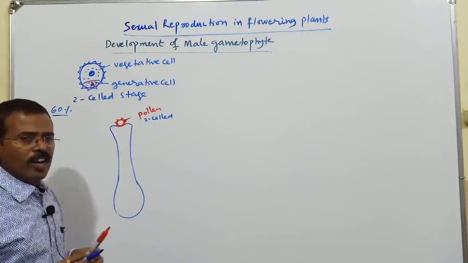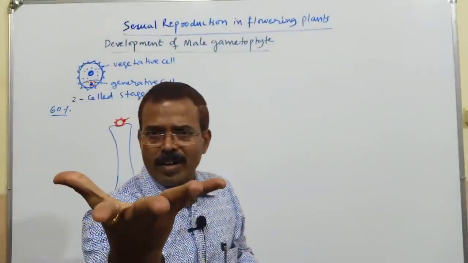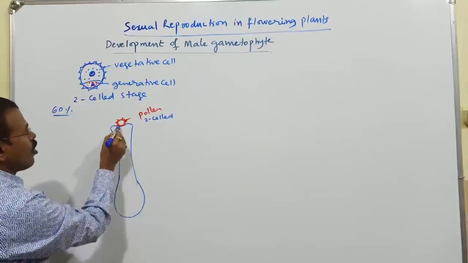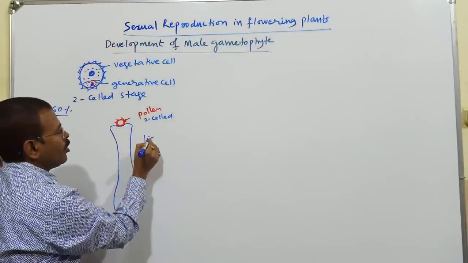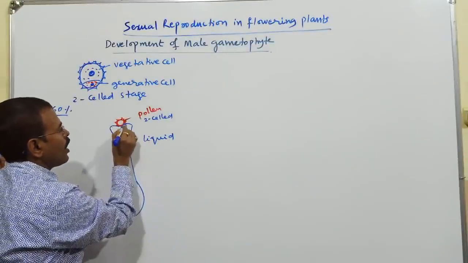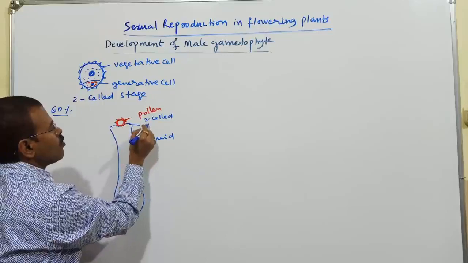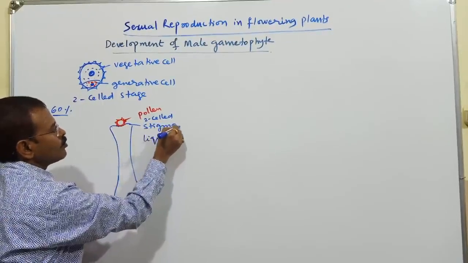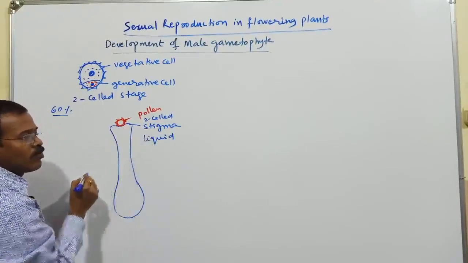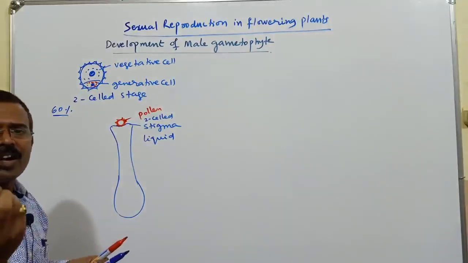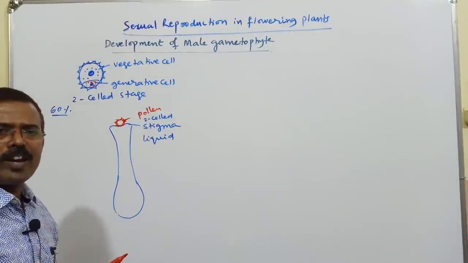This pollen grain will expand in size by absorbing the liquid provided by the stigma. The liquid provided by the stigma results in expansion of the pollen grain.